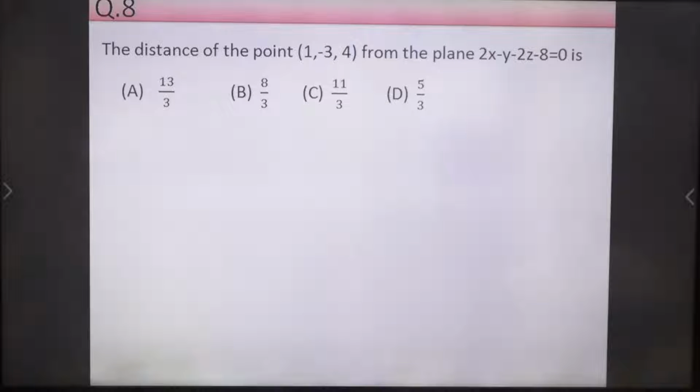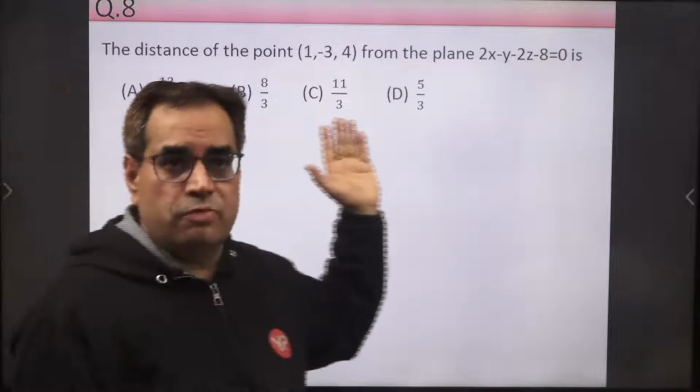Tell me immediately answer. If you remember the important formula, tell me the answer. So this is based on very important formula.